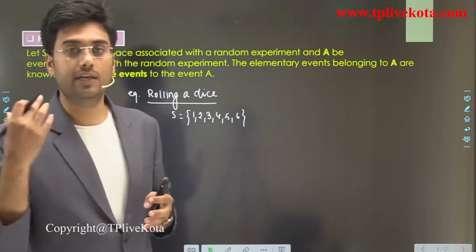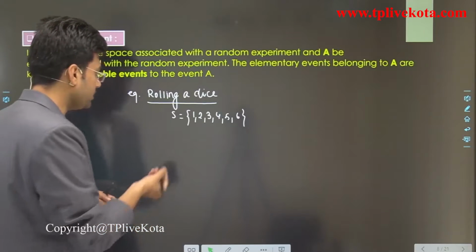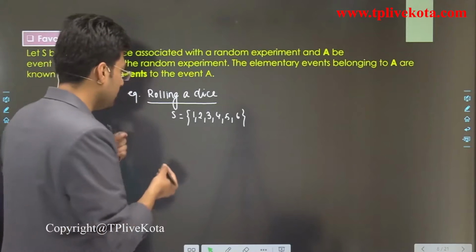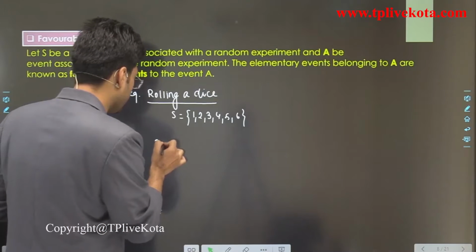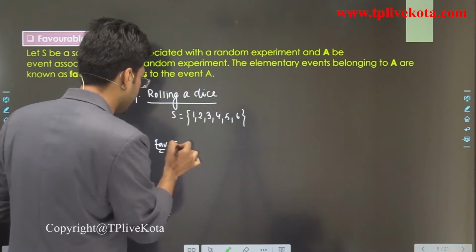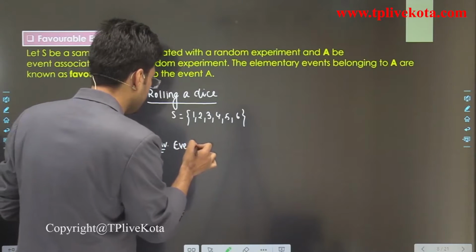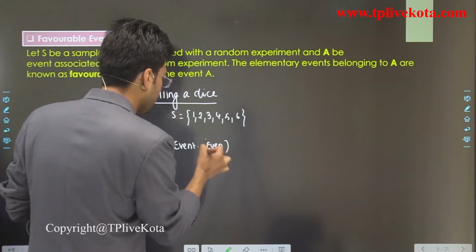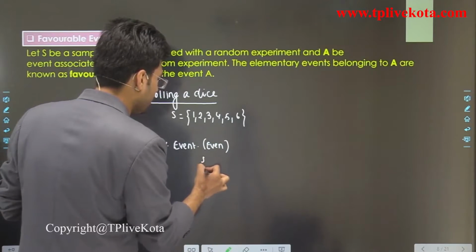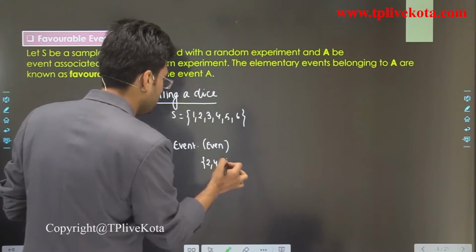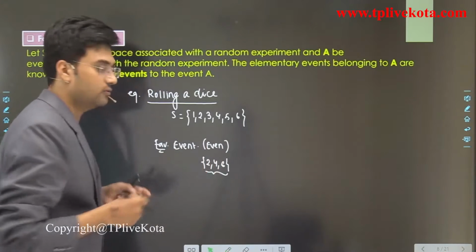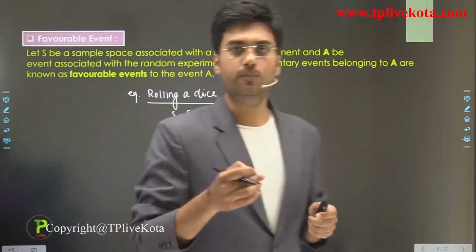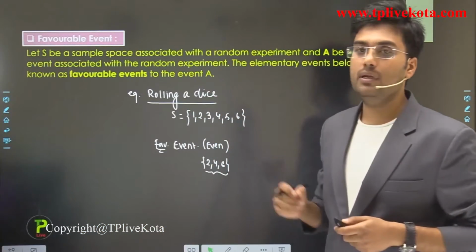For example, if we have to find the probability of getting an even number, then the favorable event is getting an even number, and the favorable cases are 2, 4 and 6. Clear? So students, now I hope you understand the favorable events.